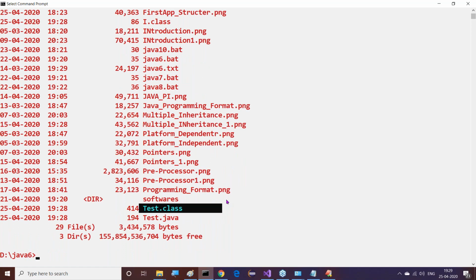See, as per what I say, for each and every class, for each and every abstract class, for each and every enum, for each and every interface, a separate dot class file is created. Now this is the process of showing the dot class files. Yes, sir. Are all of you getting clarity or not? So this is a way to get the number of dot class files. Good, sir. This is what we understood clearly.